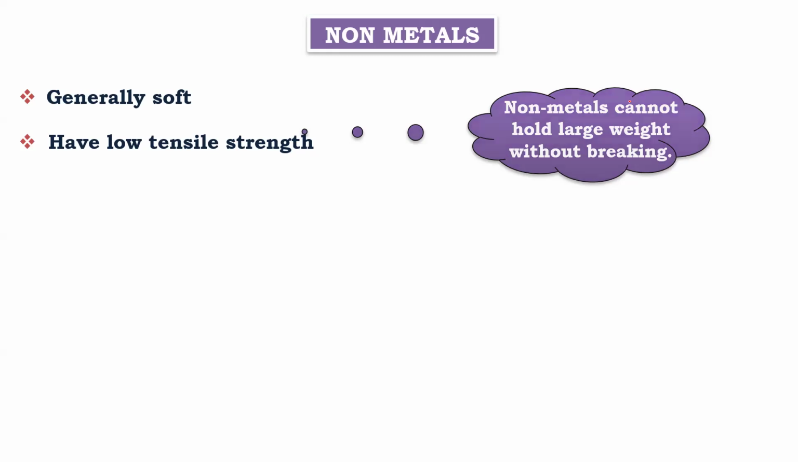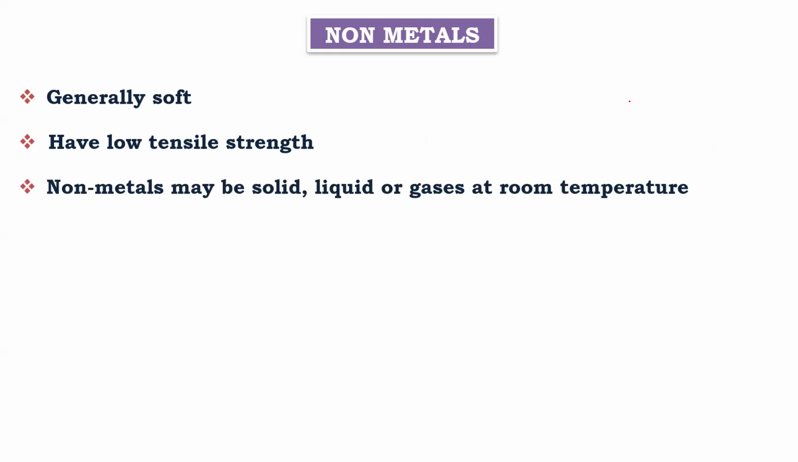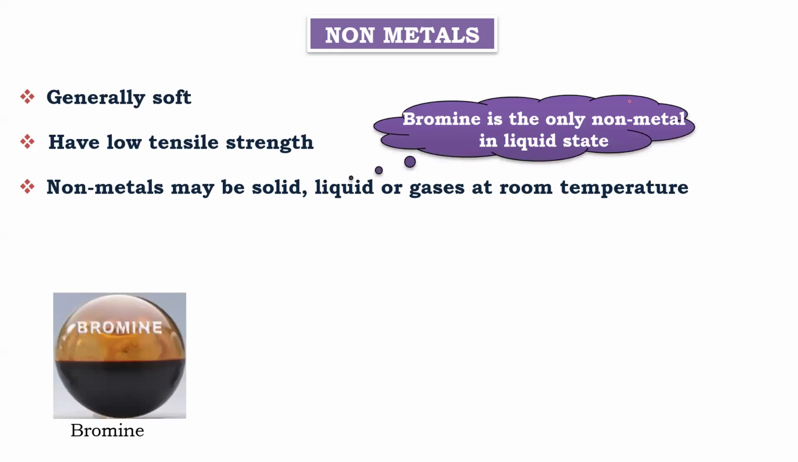Non-metals may be solid, liquid or gas. Who is in the liquid state? Bromine. Iodine is solid, and the rest are all gases: hydrogen gas, oxygen gas, nitrogen gas, chlorine gas. Bromine is a reddish brown liquid.